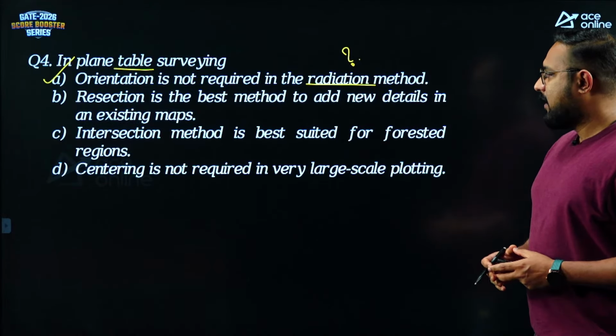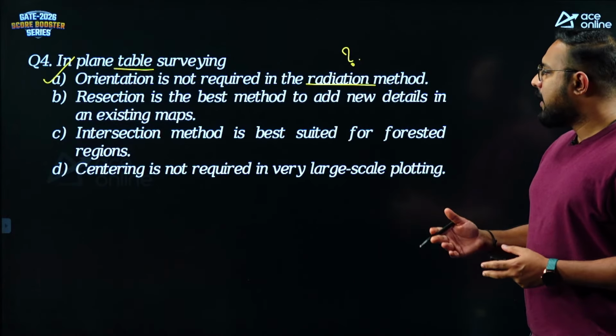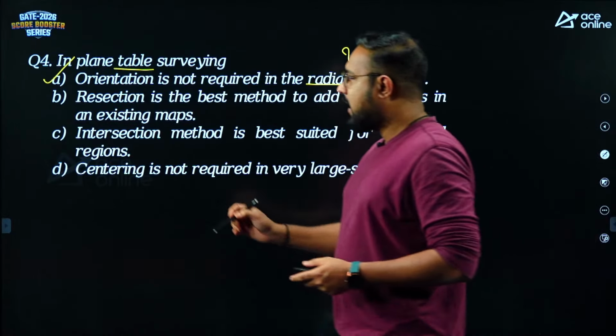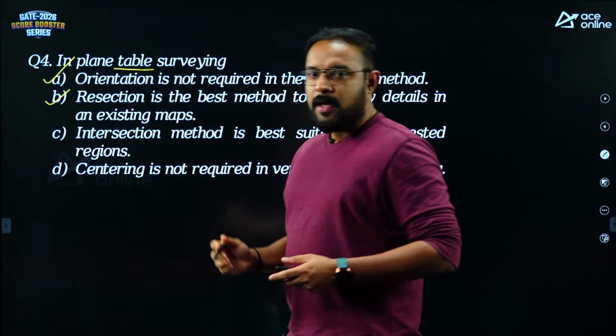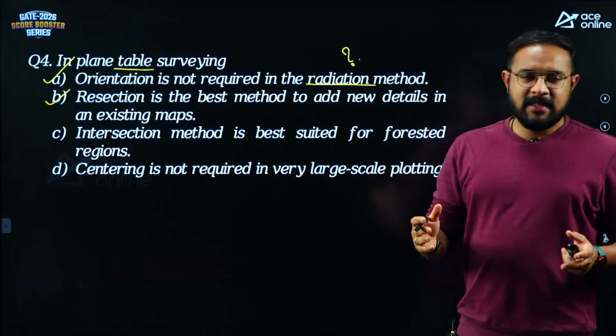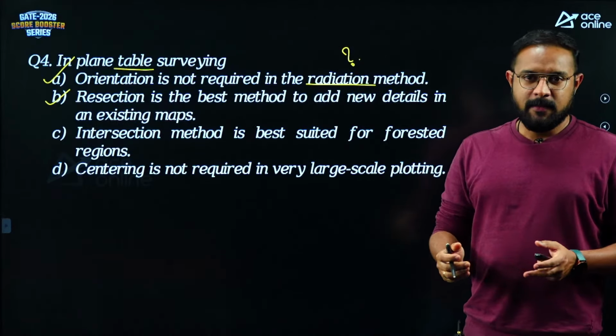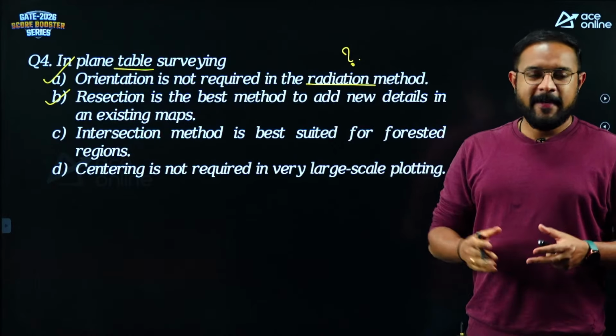Resection is the best method to add new details in an existing map. That's absolutely correct. Okay, that's also correct. Because you see, in an existing map, the new details may not be present. The map might be some 10-15 years old.